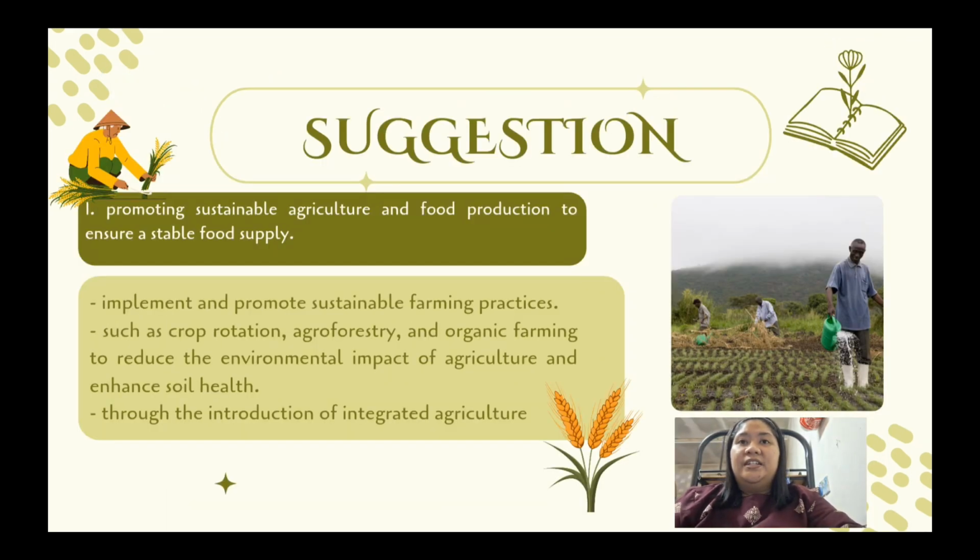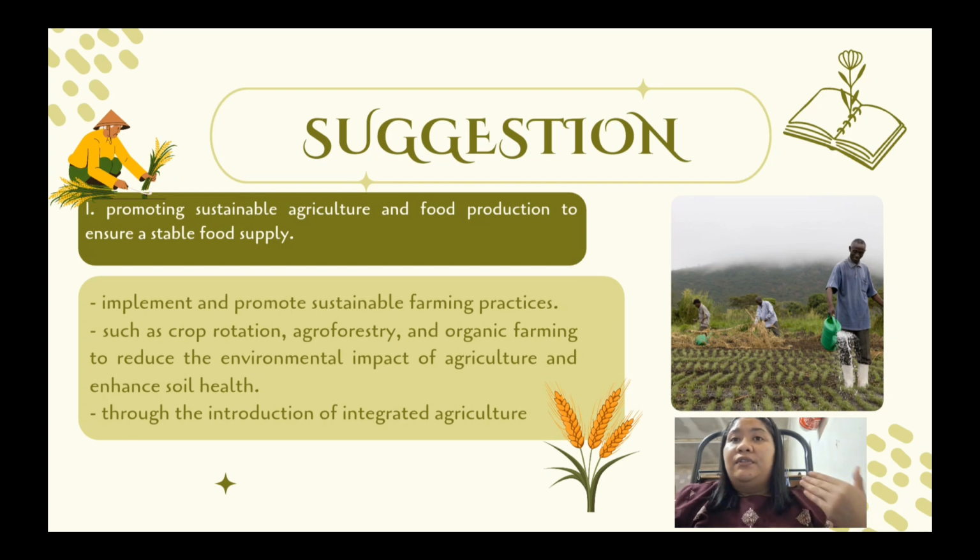Malaysia faces challenges of malnutrition and food insecurity, particularly among low-income households. So, the first suggestion is promoting sustainable agriculture and food production to ensure a stable food supply. The government should implement and promote sustainable farming practices.